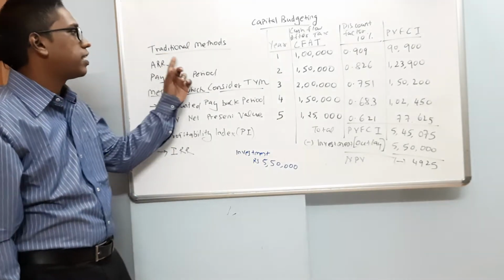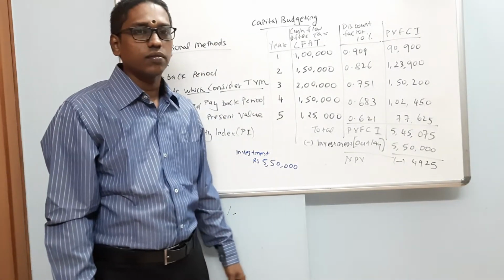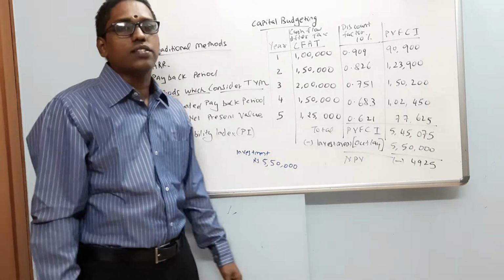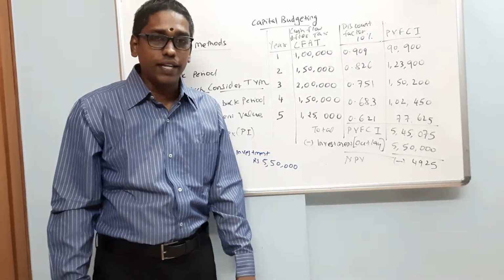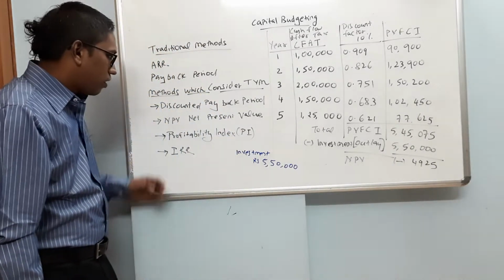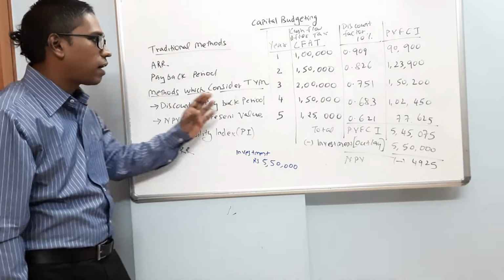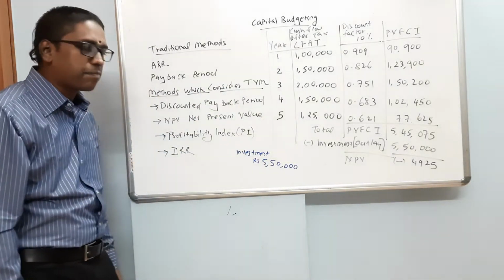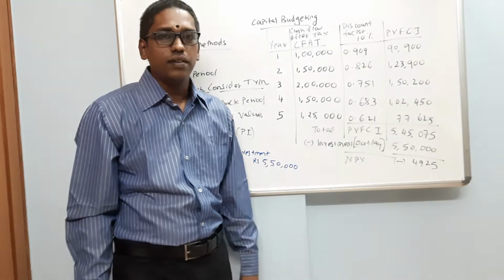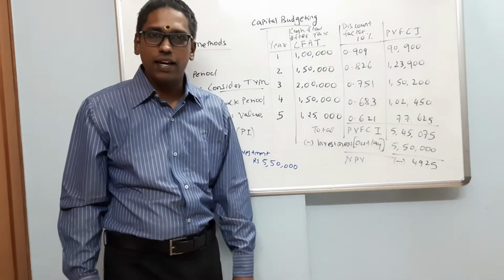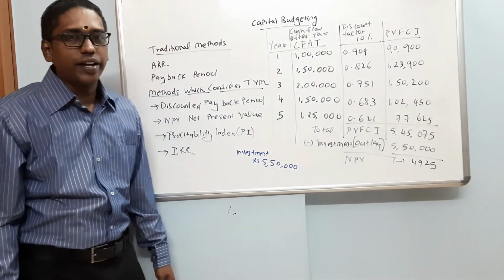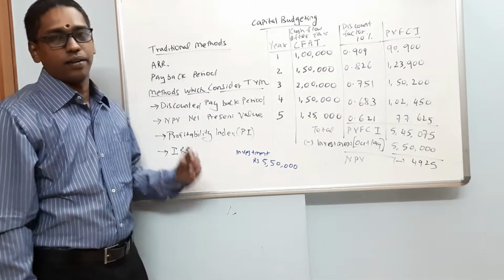Both fall inside traditional methods. Now, those methods in which time value of money is considered, these include discounted payback period, net present value NPV, profitability index PI, and internal rate of return IRR.